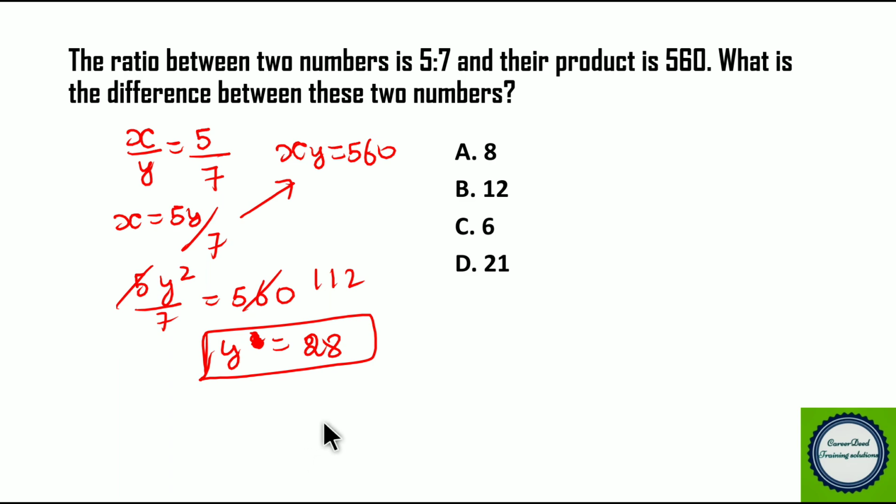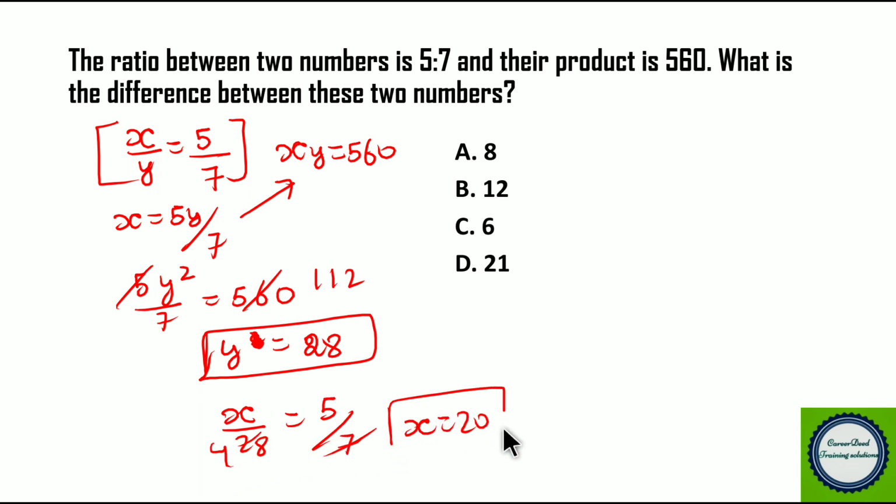If the value of y is 28, you can put the value in the first equation. So you get x by 28 equivalent to 5 by 7. Now cancel it, you get 4. So the value of x is equivalent to 20. Now they are asking the difference between the two numbers, right? So what is the difference between the two numbers? You get 8. So the answer for this question is 8.